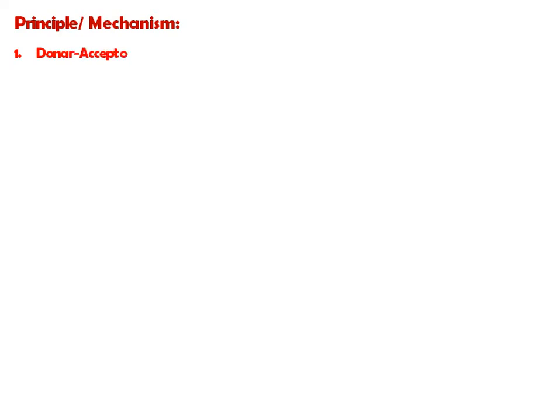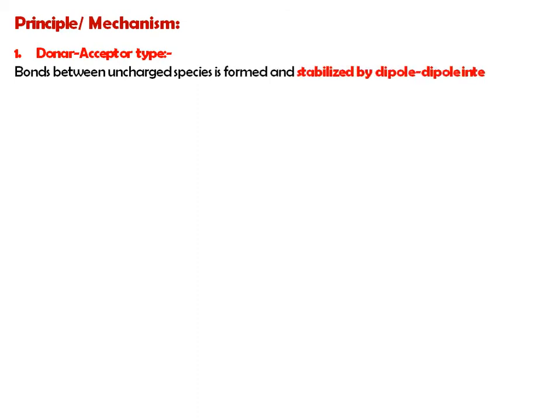Then the principal mechanism involved in these organic molecular complexes. Donor acceptor type. Okay, means this complex is formed because of this donor acceptor method. One is an electron donating group and second is an electron accepting group. So the bond of uncharged species is stabilized by this dipole interaction.